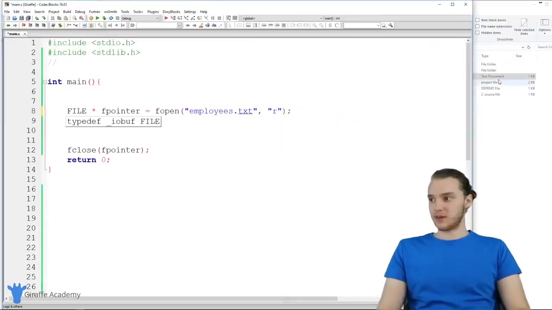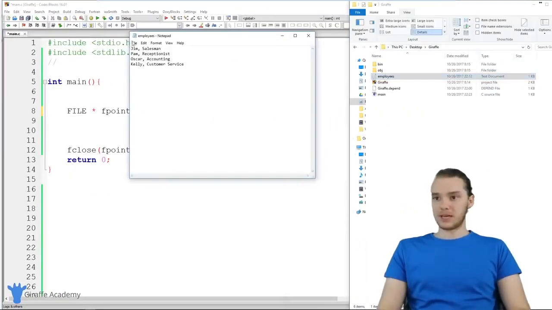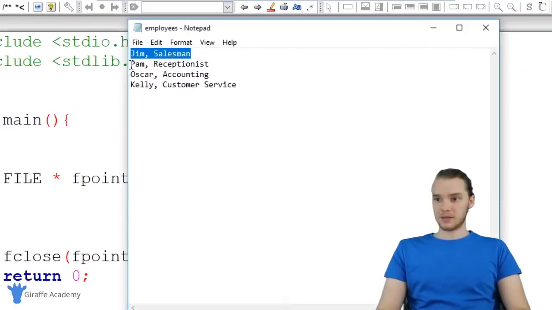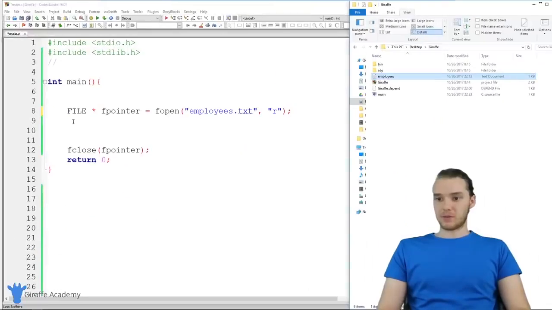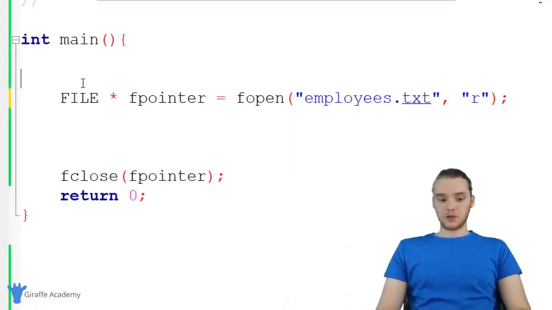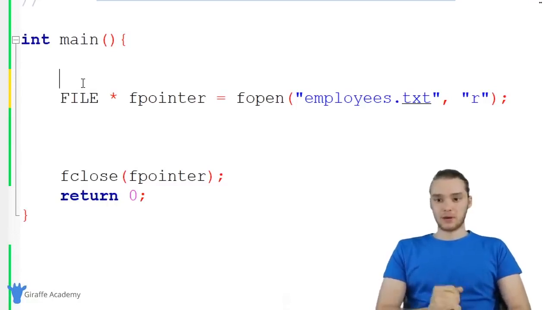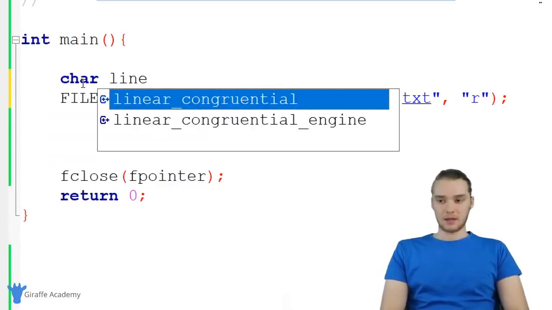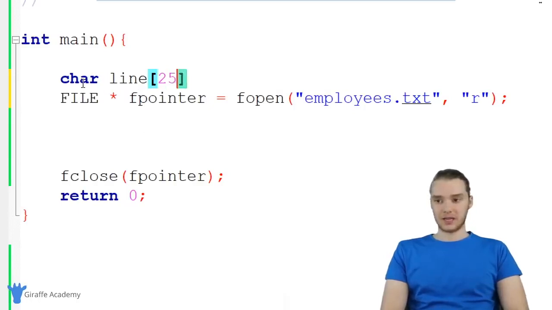So actually first let's look at the file. This is employees.txt. It just has basically a bunch of employees, their names, and then what they do. And we're going to be able to read this file inside of our program. So the first thing I want to do is create a variable. I'm going to create this variable up here before we create the file pointer. It's just going to be an array of characters, and I'm going to call it line. And I'm going to give this an initial size of 255. So this will be able to store 255 characters.